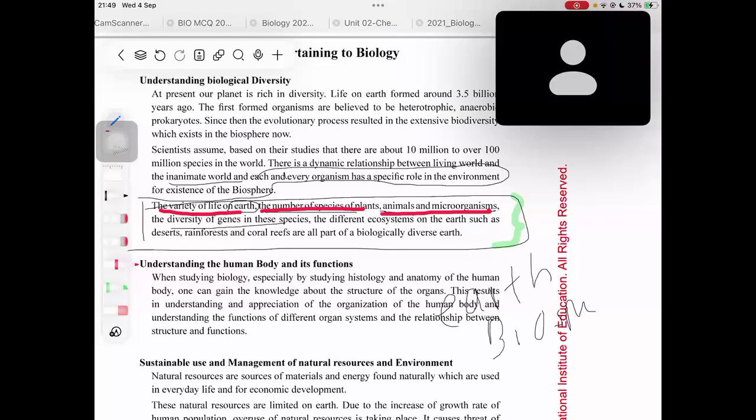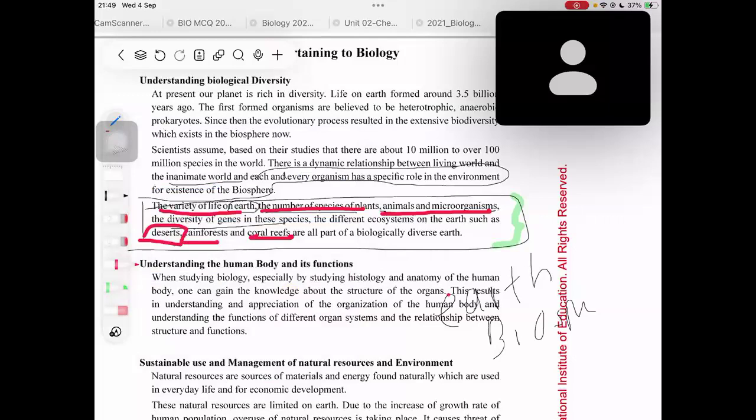Okay, and the different ecosystems on Earth. Now, there are different ecosystems. For example, we are living in a city area, right? But tigers might be living in a forest area. So different ecosystems are present on this Earth, such as deserts. One is deserts, one is rainforest, one is coral reefs. And if they ask you to name three,